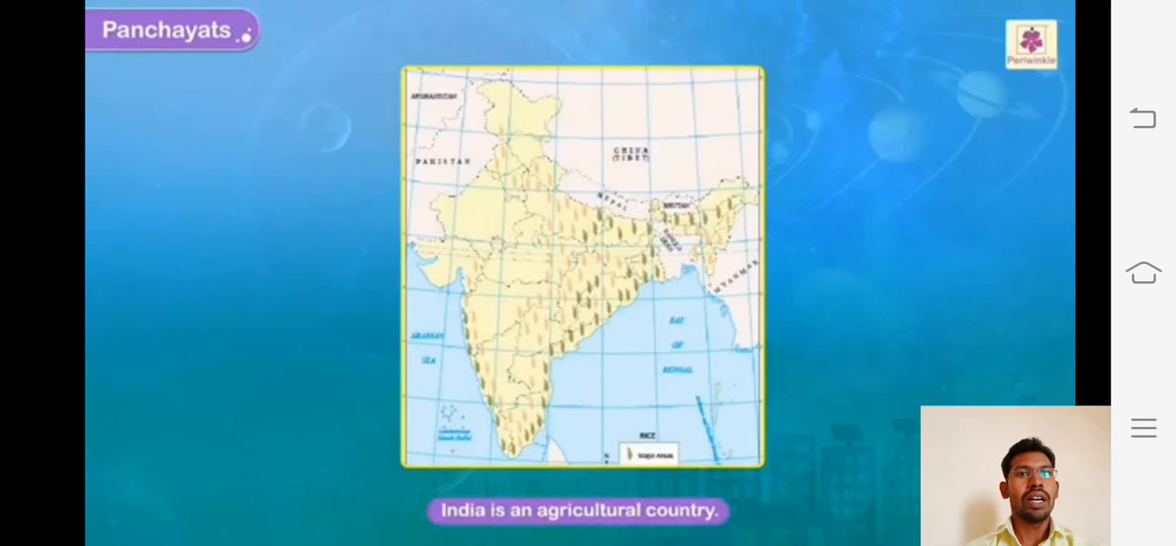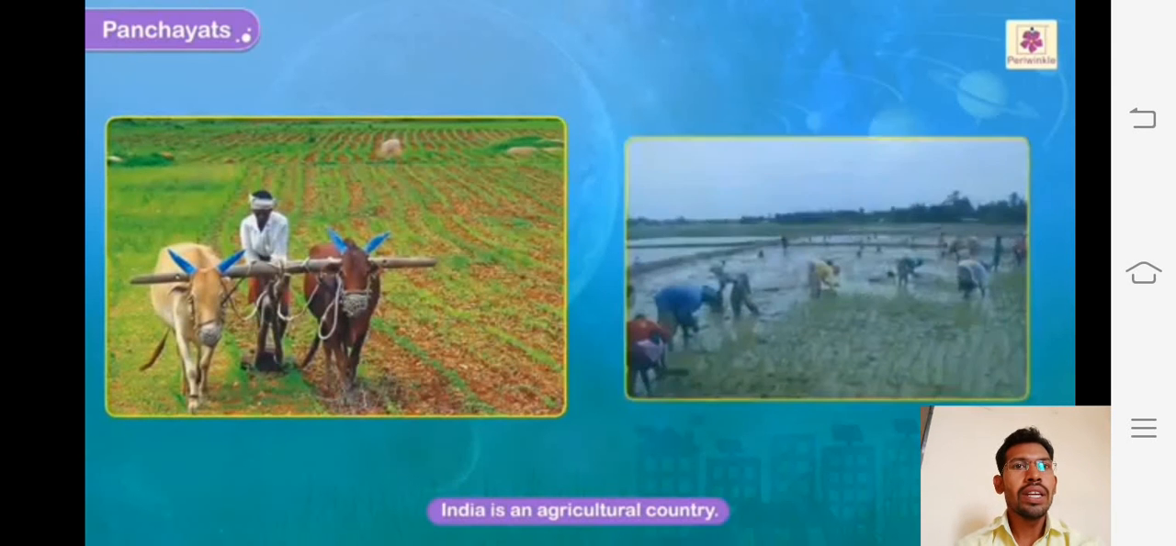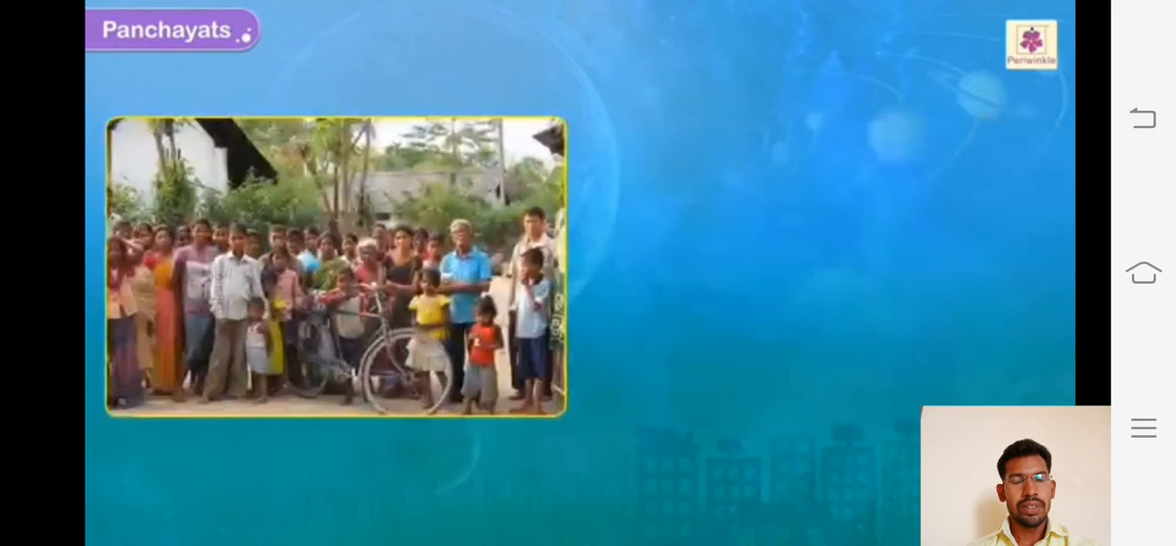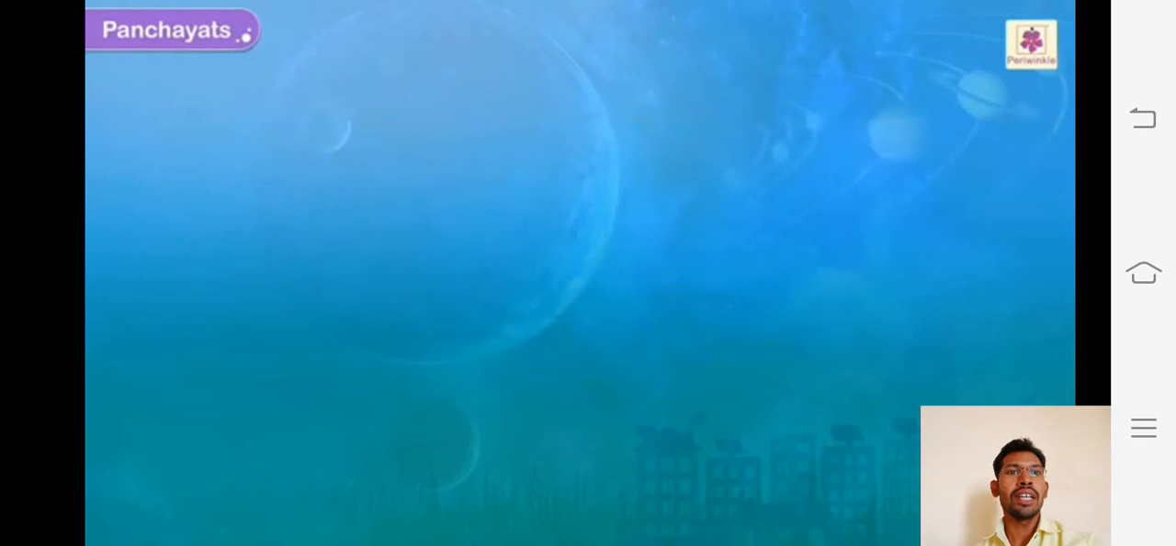Today we are going to understand the lesson. We have seen some brief information in the last period about the Gram Panchayat. In India, we can see that India is an agricultural country, so every village has a Gram Panchayat. So we are going to understand the Gram Panchayat. You can see how the Gram Panchayat controls